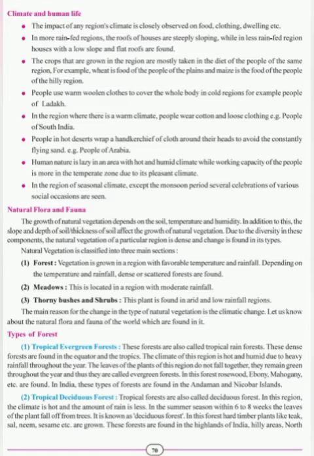Second is meadows or grasslands. This is located in a region with moderate rainfall. Students, the grasslands or meadows are found in the regions with moderate rainfall, that is, neither too much rainfall nor very less rainfall. Third one is thorny bushes and shrubs. This plant is found in arid and low rainfall regions. The main reason for the change in the type of natural vegetation is the climatic change. Let us know about the natural flora and fauna of the world which are found in it.